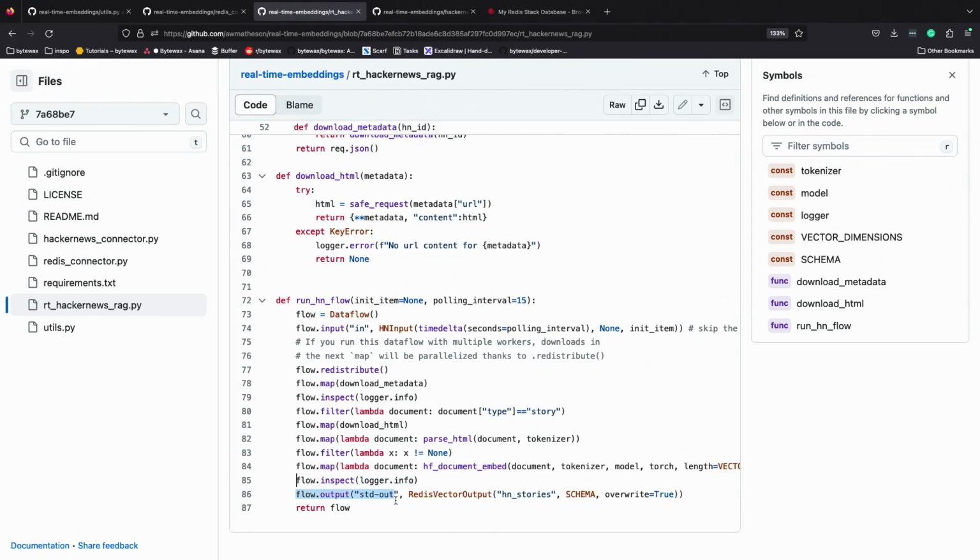So this last line here is the output. I wrote a Redis vector output class. That's the connector there. But you could use whatever you want. We don't have a massive library of connectors, but we will in the future. We're going to have a connector hub, if you will.